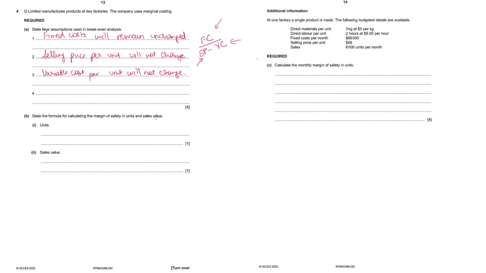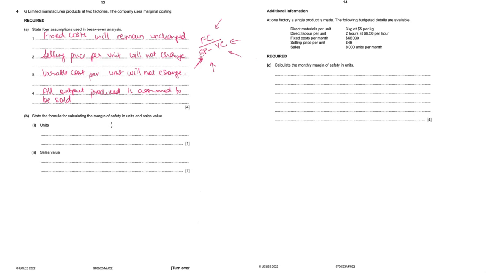The fourth assumption, what you can say is that all output produced is assumed to be sold. Basically, you assume that you will not have any inventory, or there will be no difference between opening and closing inventory, because that's the assumption of this formula. Because the cost is related to production and selling price is related to sales. If you produce using this formula but you're not able to sell it, how will you recover your profit? So these four assumptions are simple to understand and learn.